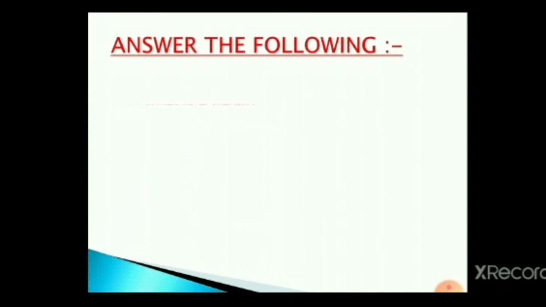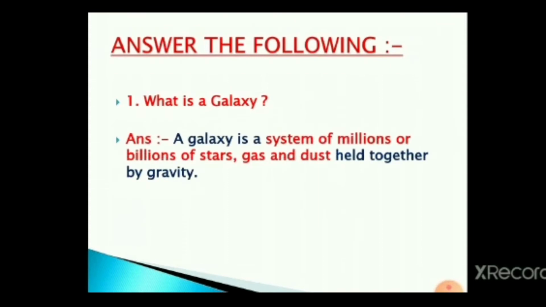The first heading, answer the following. The first question, what is a galaxy? The answer: a galaxy is a system of millions or billions of stars, gas and dust held together by gravity.